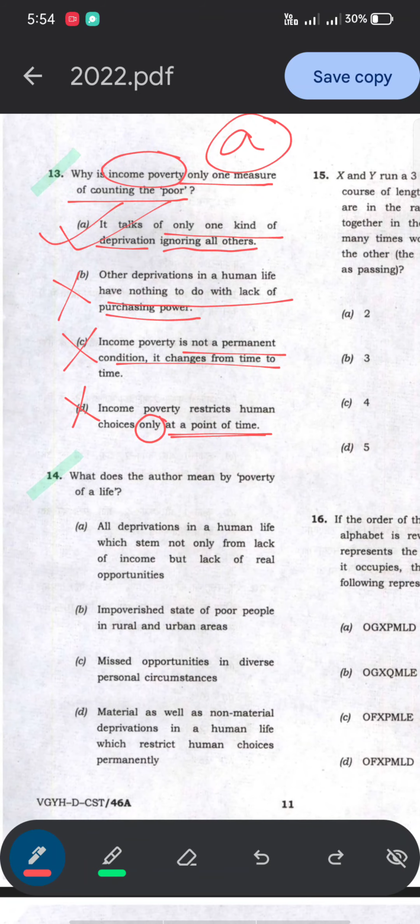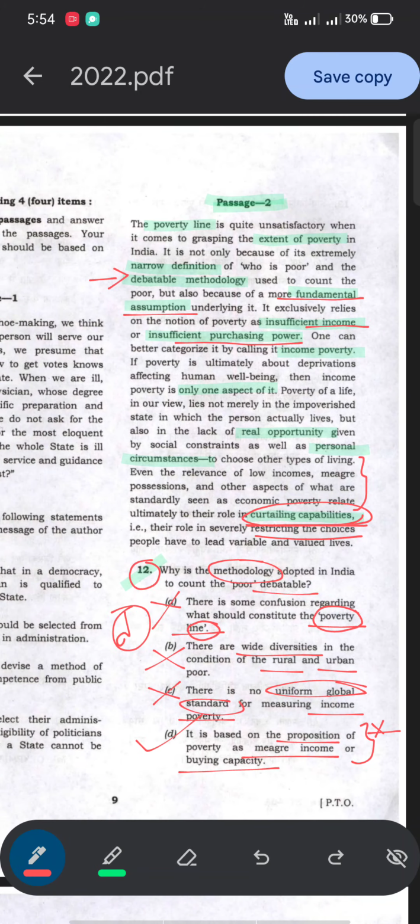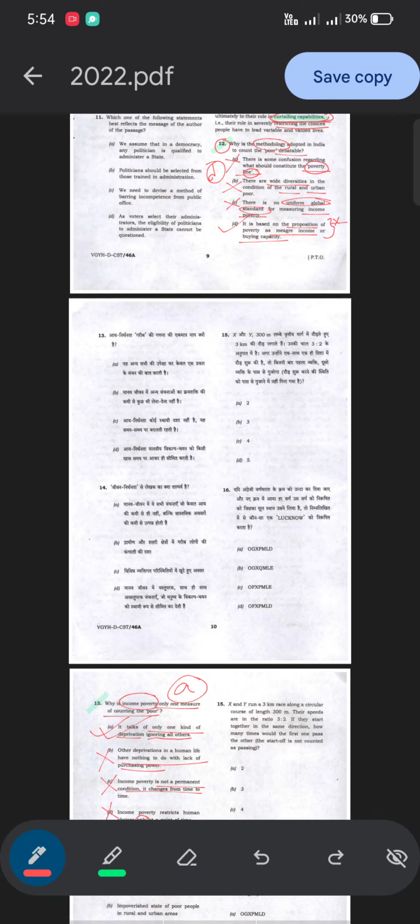Next, what does the author mean by poverty of a life? See, this line: poverty of a life, in our view, lies not merely in the impoverished state in which the person actually lives, but not just the impoverished state, but also the lack of real opportunity given by social constraints as well as personal circumstances to choose other types of living. So three conditions are talked about.